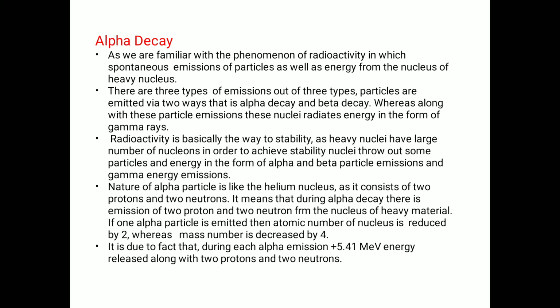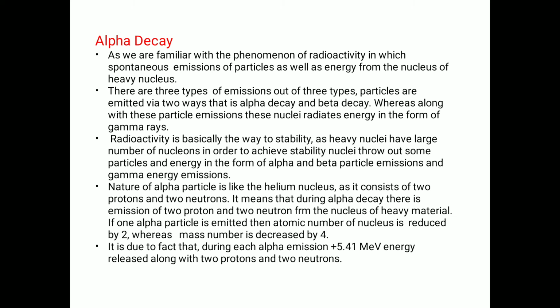The nature of the alpha particle is like the helium nucleus, as it consists of two protons and two neutrons. It means that during alpha decay there is emission of two protons and two neutrons from the nucleus of the heavy material. If one alpha particle is emitted, then the atomic number of the nucleus is reduced by 2, whereas the mass number is decreased by 4.